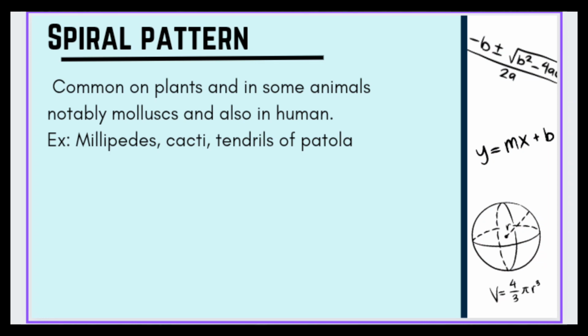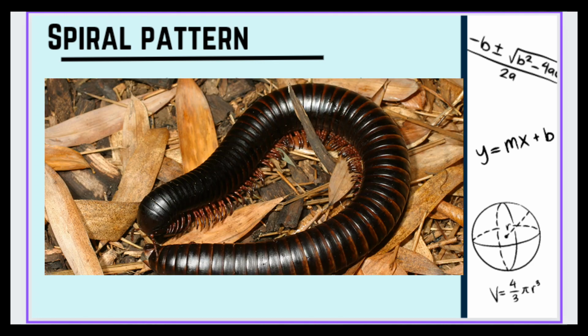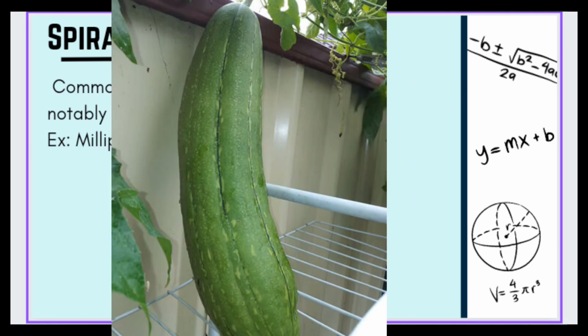The other type of pattern in nature is the spiral pattern. It is common in plants and in some animals, notably mollusks, and also in humans. Examples of this are the millipedes, cacti, and tendrils of patola.